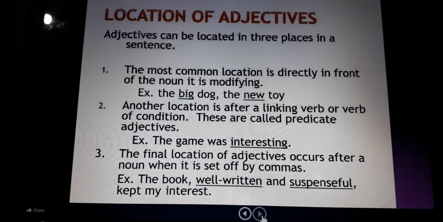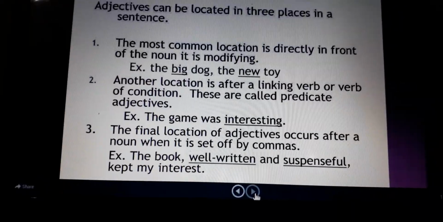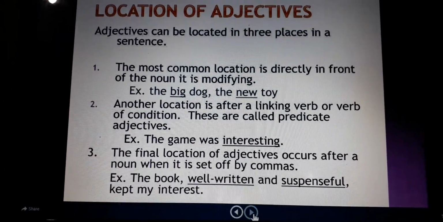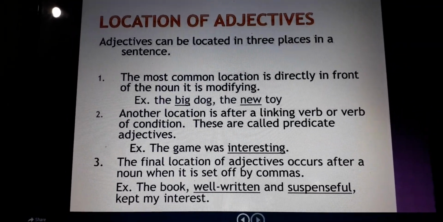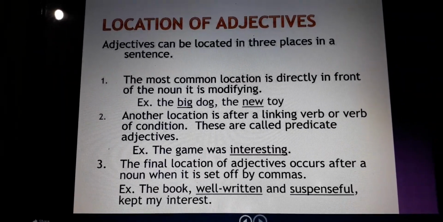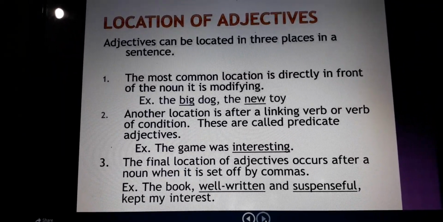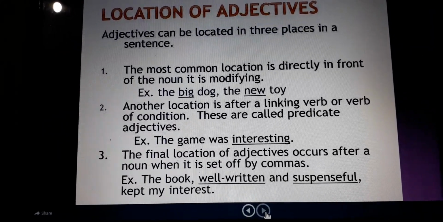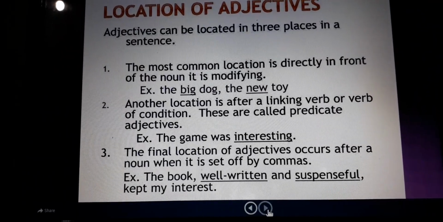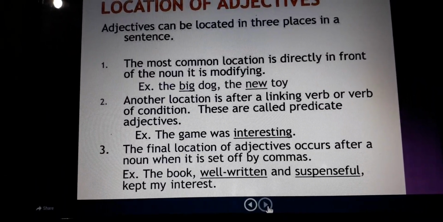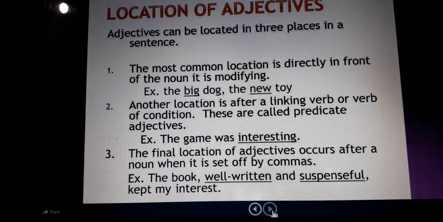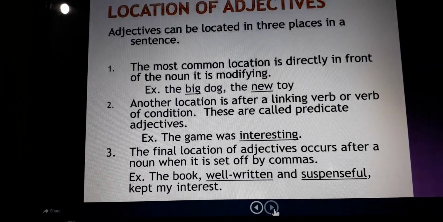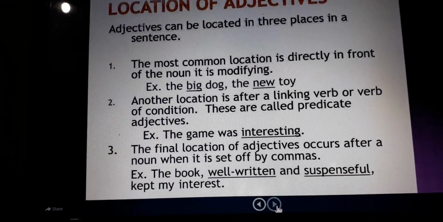Next, two more types are left, possessive and proper adjectives, that I'll tell you. But before that, I would like to tell you about the location of adjectives. Adjectives can be located in three places in a sentence. First, along with the noun, before the noun, as we have observed in all the types of adjectives.